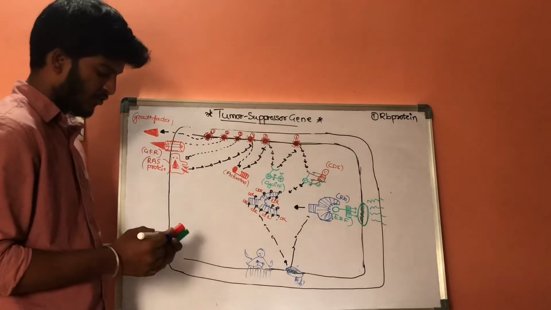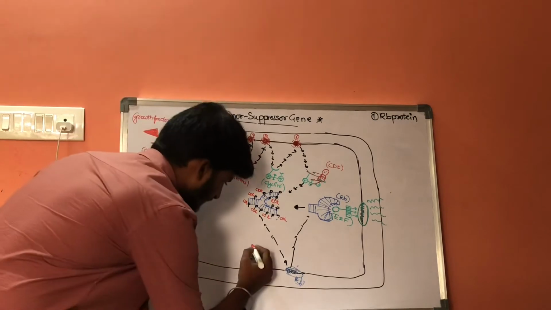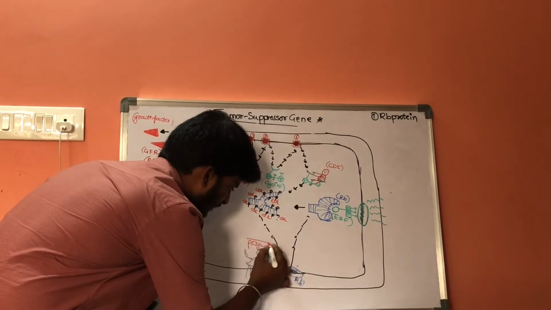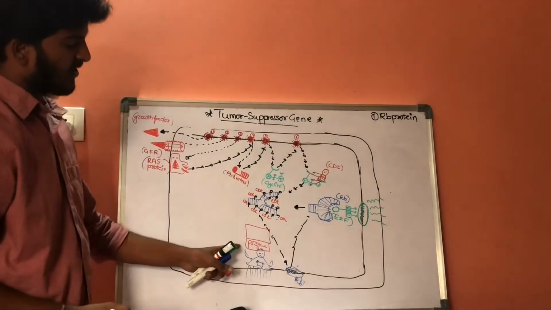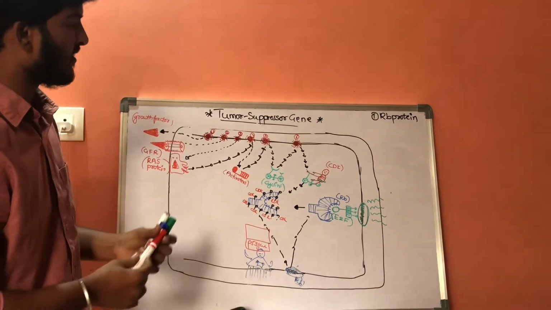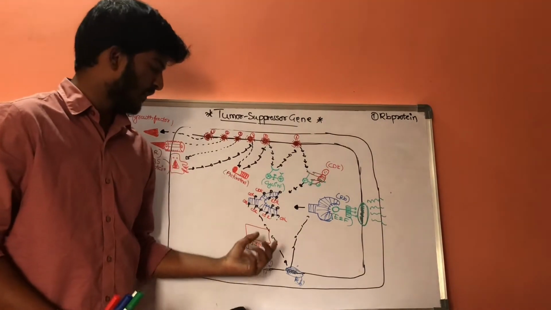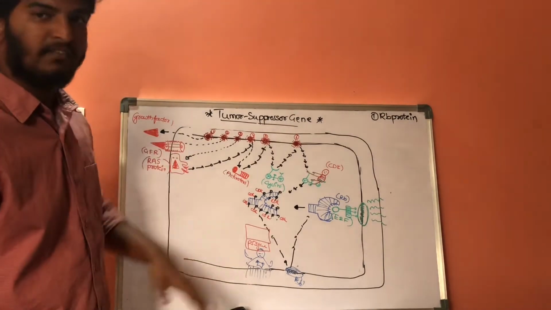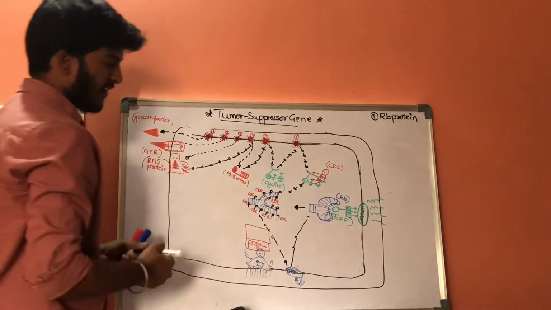The name of this tumor suppressor gene is the P53 gene. This is the P53 gene, which is a tumor suppressor gene. Normally this P53 gene will be in an inactive form. When this P53 gene gets activated, let us consider during the